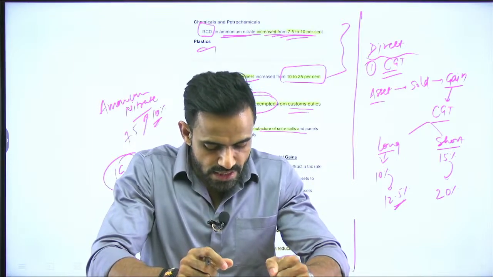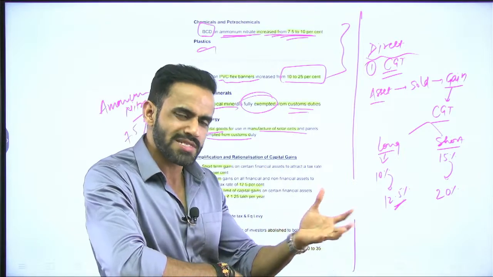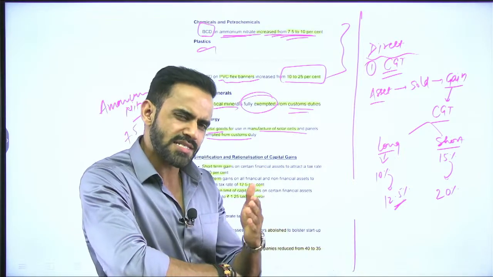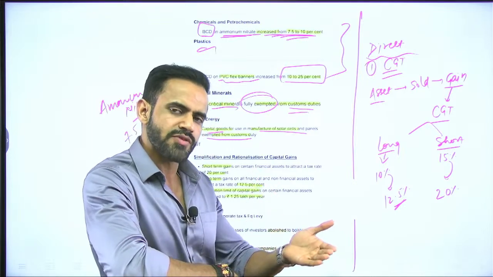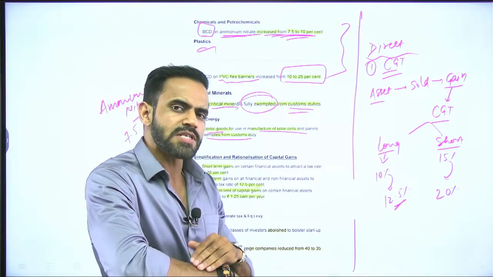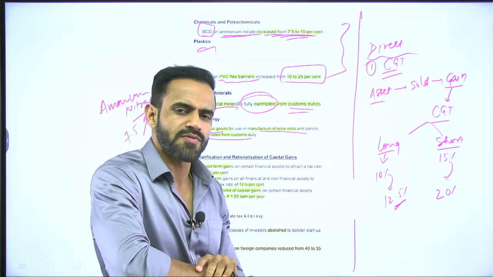Okay, yes, it is the major change in CGT. One more thing, if the income through this capital gain is less than 1.25 lakh, that means less than 1,25,000, then you need not pay CGT. But if it is beyond 1.25 lakh, then you need to pay CGT. Previously this limit was 1 lakh.